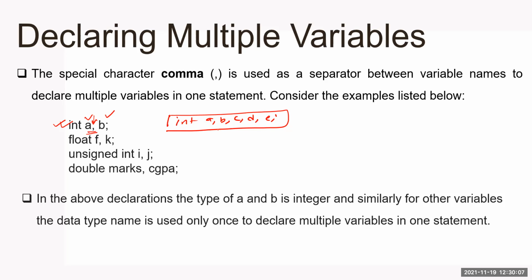You can use a comma as a separator, else you need to write int b, again int c, int d. So now it will be considered as a single statement, and all of the type will be considered as an integer. Similarly, you can use this rule for float also. You can follow this type of syntax, declaring multiple variables with the help of commas, for other data types as well.